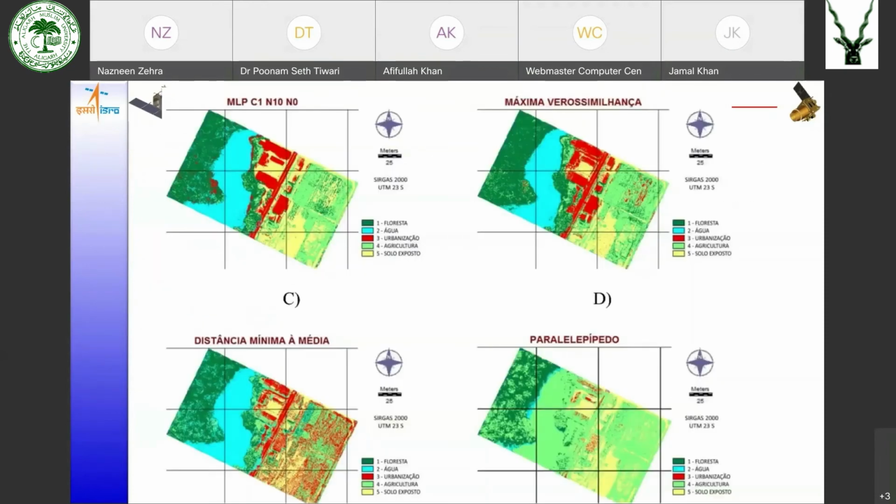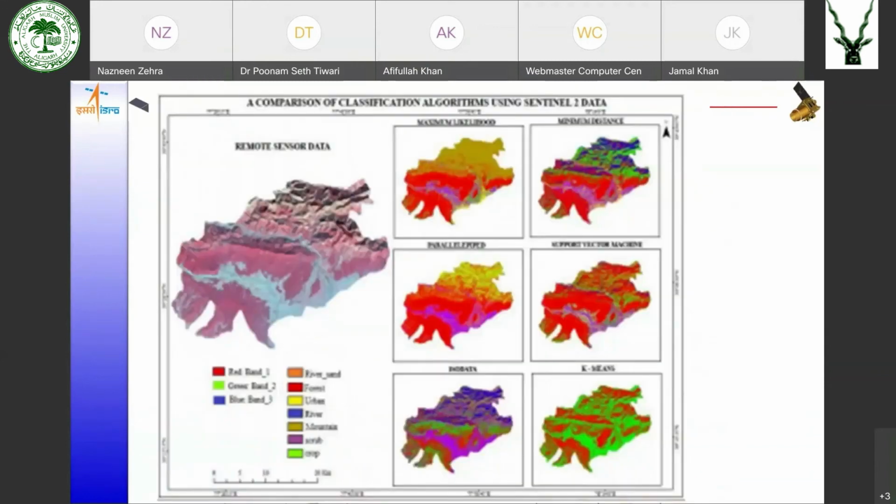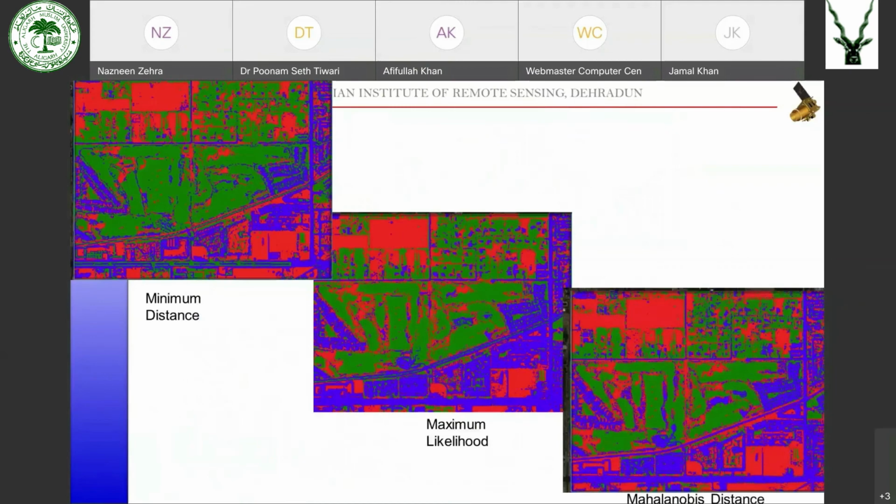So this is when we are classifying the same data using the parallelepiped, maximum likelihood, and minimum distance to means algorithms. This is again classification using various algorithms: minimum distance, maximum likelihood, and Mahalanobis distance rule.